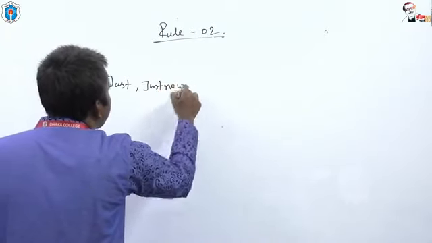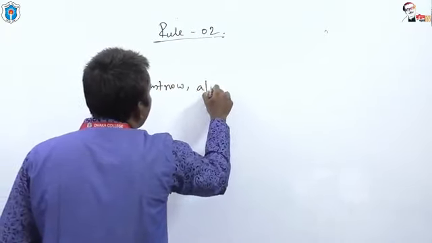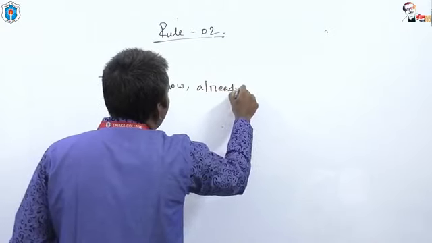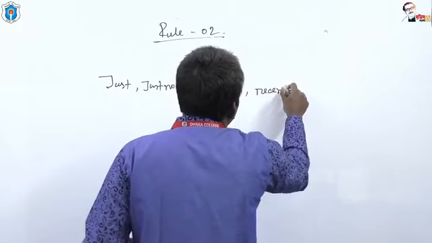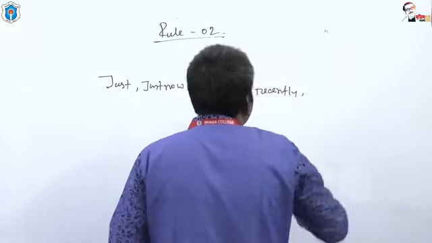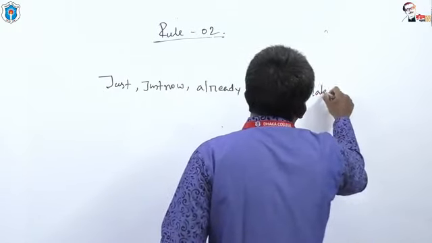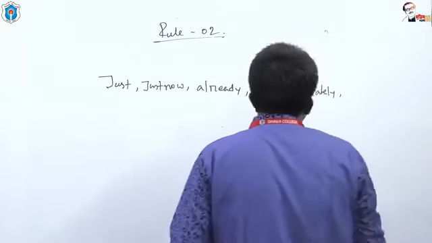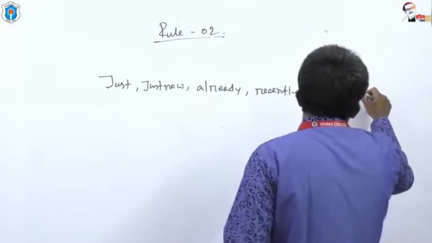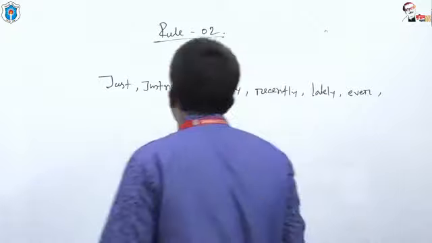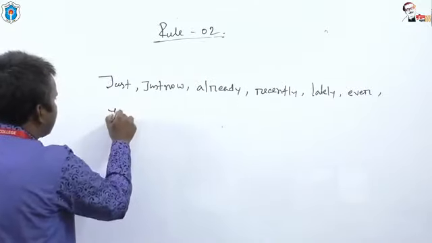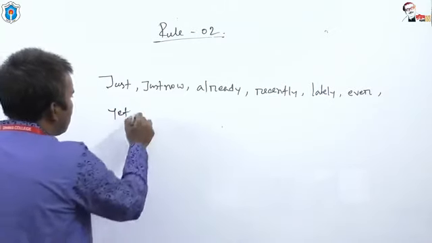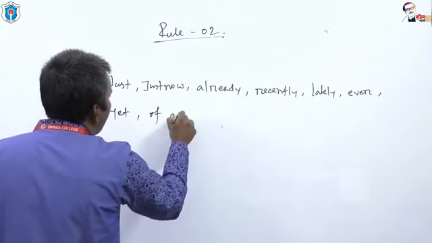Just now, already, recently, lately, ever, yet, of late.